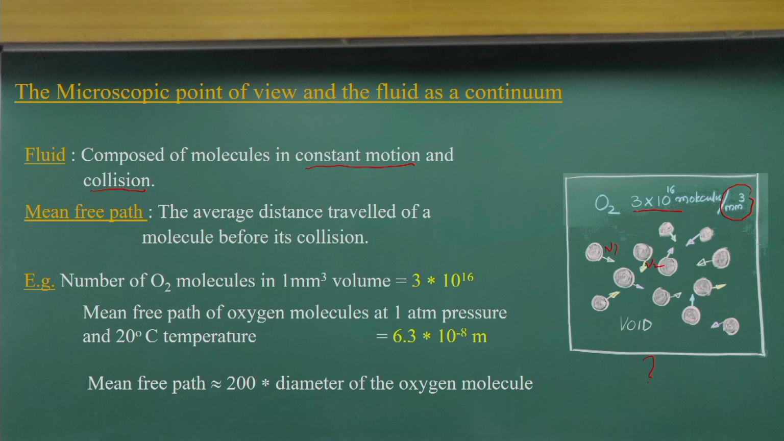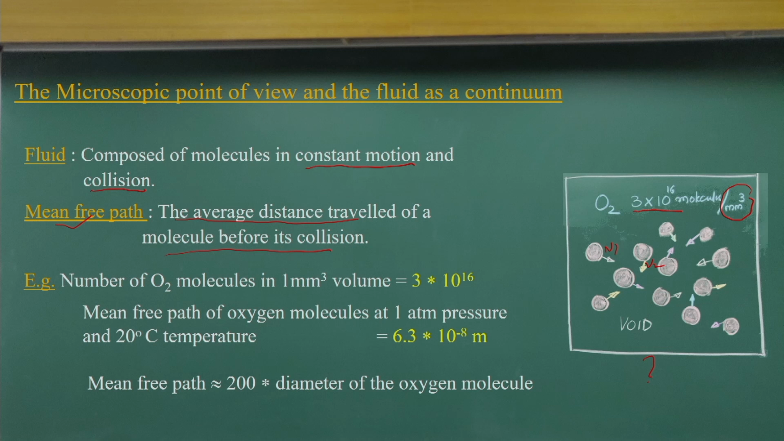So, if you look at that, if these molecules are in 1 cubic millimeter, this many molecules are there, having random motions and colliding with each other. A very basic thing is the average distance traveled by a molecule before a collision. That is what is called the mean free path. It is the average distance traveled by these molecules before a collision with another molecule.